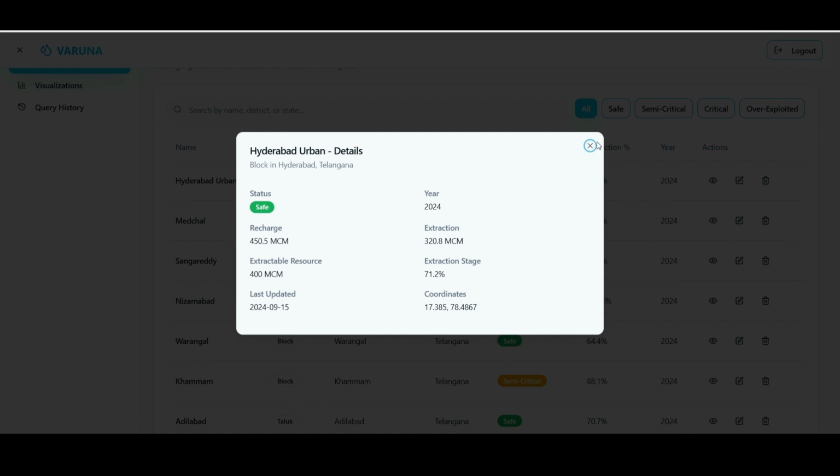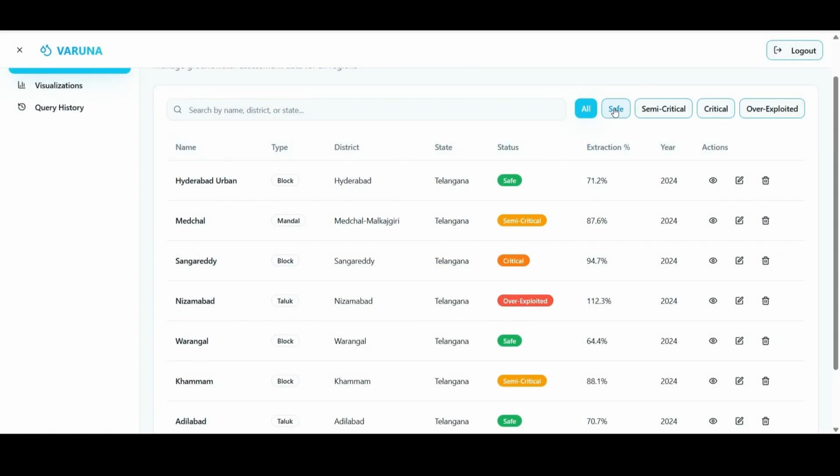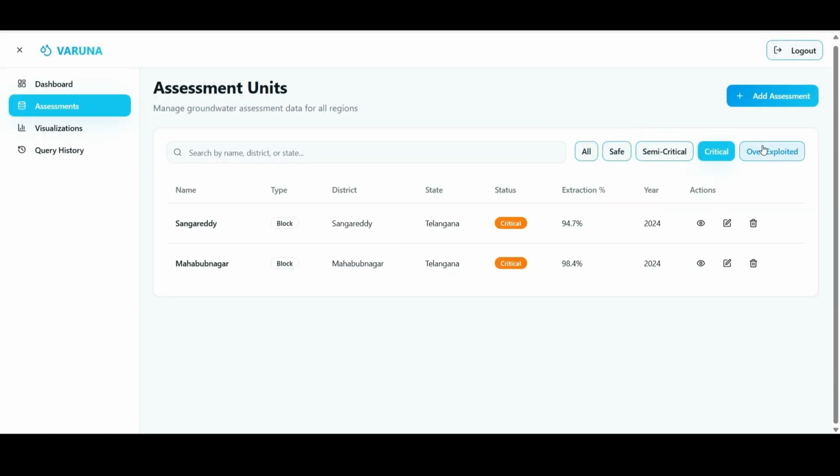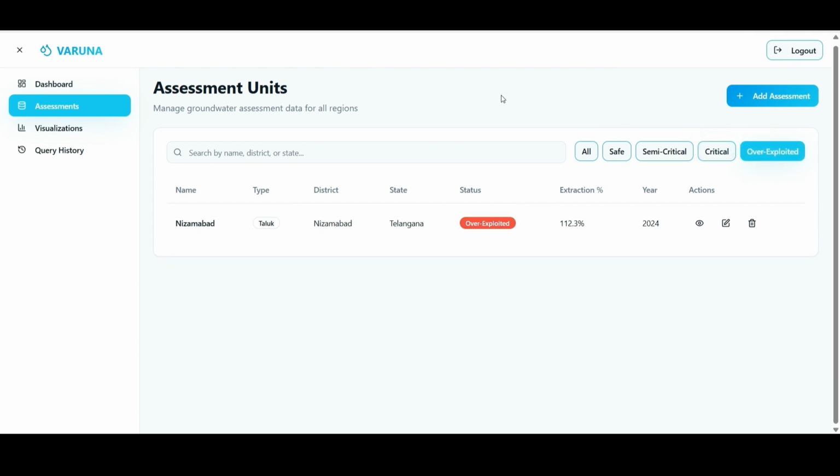And this allows for the area's accurate classification on the basis of current recharge level. One can easily surf over the safe, semi-critical, critical, and overexploited tabs to get an overview for the areas. This comes in very handy when we shall have a very large dataset.